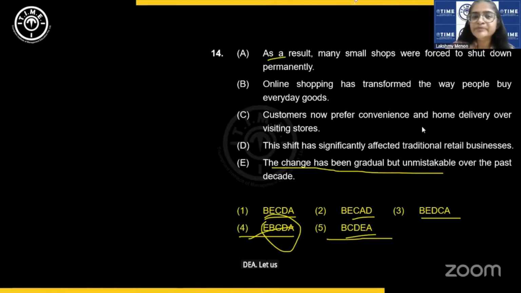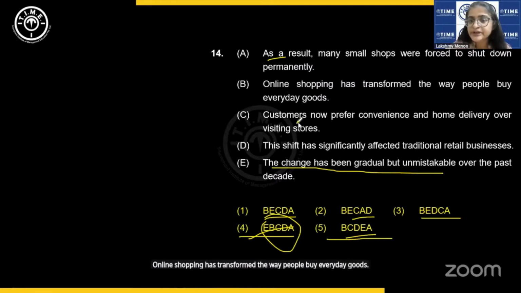Let us see, okay? As a result, many small shops were forced to shut down. So let us try B, C, D, E, A first. Online shopping has transformed the way people buy everyday goods. Customers now prefer convenience and home delivery over visiting stores. Okay.